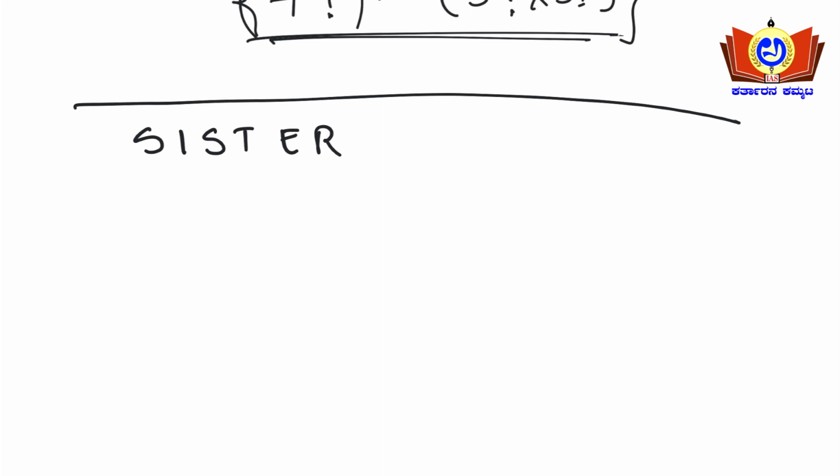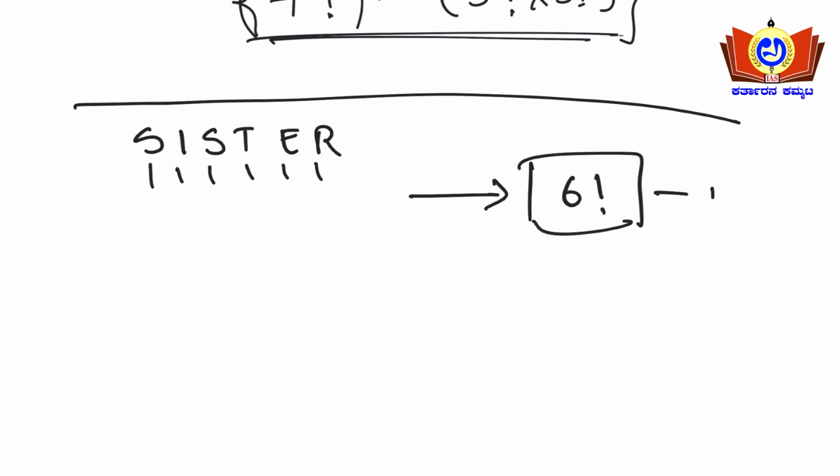Okay, so how many letters are there? 1 2 3 4 5 6. In total, 6 factorial ways the word SISTER can be arranged. So this is the first point. Now you need to identify the vowels here. How many vowels are there? I is there, E is there. So vowels are 2, and if you group them together, that is 2 factorial ways.